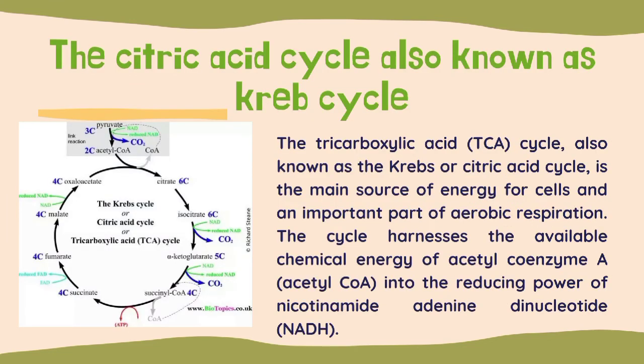The citric acid cycle is also known as the Krebs cycle. The tricarboxylic acid cycle is known as the Krebs or citric acid cycle. It is the main source of energy for cells and an important part of aerobic respiration. The cycle harnesses the available chemical energy of acetyl coenzyme A into the reducing power of nicotinamide adenine dinucleotide.